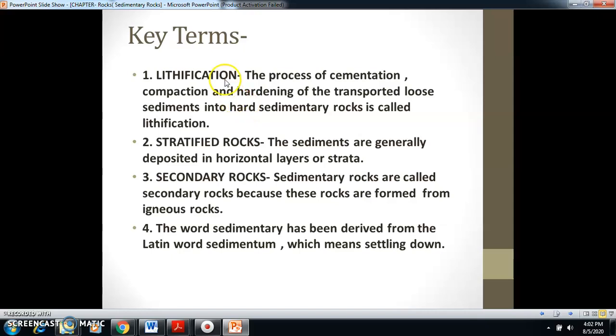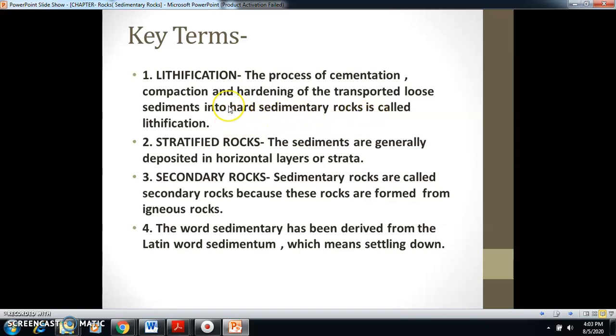So in this way sedimentary rocks are formed. Important terms related to sedimentary rocks. The first one is lithification. Lithification means loose sediments, when they get compacted and cemented, turn into hard sedimentary rocks.